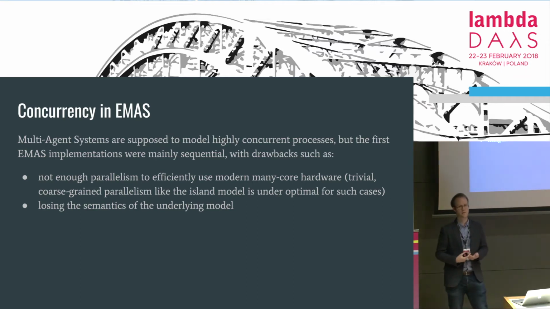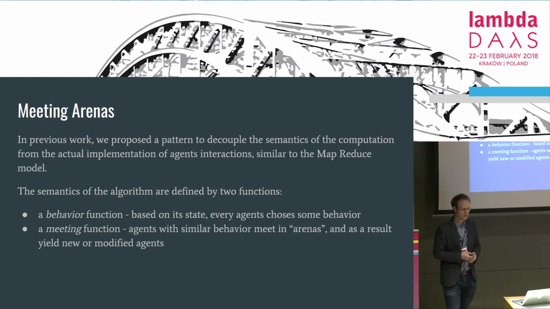So for the last few years, I've been exploring new ways to introduce more concurrency and more parallelism to this kind of algorithms. Parallelism, like I said, is useful to take advantage of modern hardware. And concurrency is interesting in turn because it allows us to more closely model the decentralized agent paradigm. So, in previous work, we introduced a design pattern which allows us to decouple the semantics of the algorithm, for example the rules I just showed you, from the actual way agents will meet and interact with each other. And we did it in a way which is inspired by the MapReduce programming model.